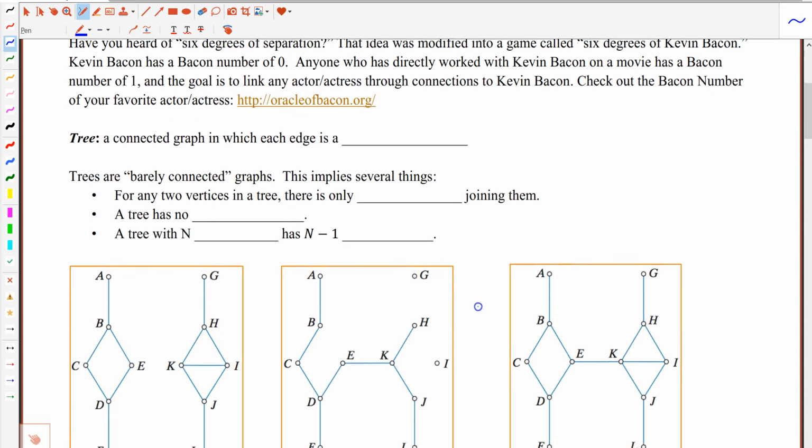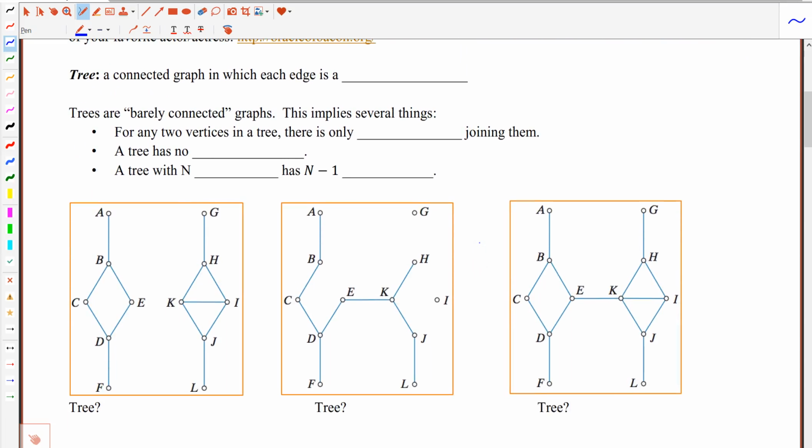A tree is going to be defined as a connected graph in which each edge is a bridge. Now, trees are going to be considered to be barely connected graphs, and because of that, that will imply several things. Between any two vertices in a tree, there is only going to be one path joining them. Also, a tree will have no circuits.